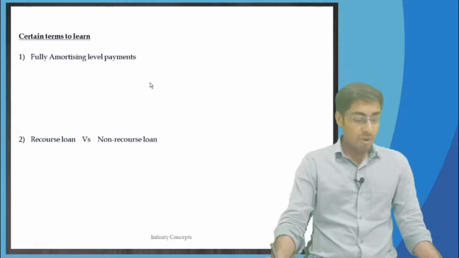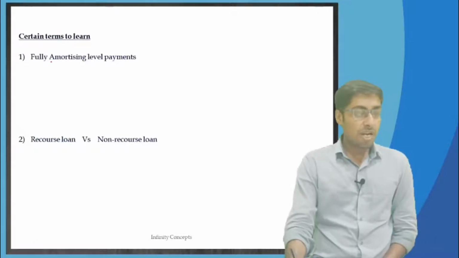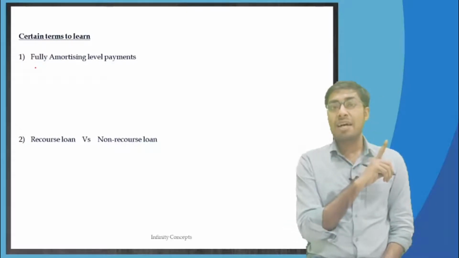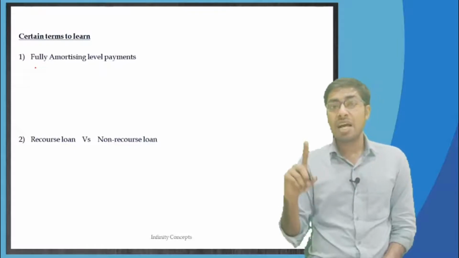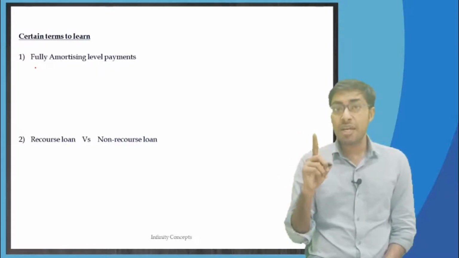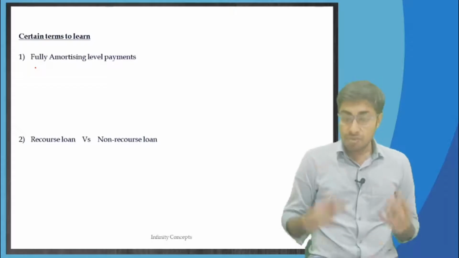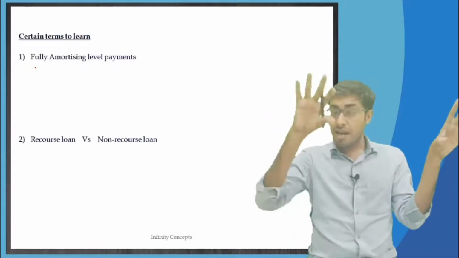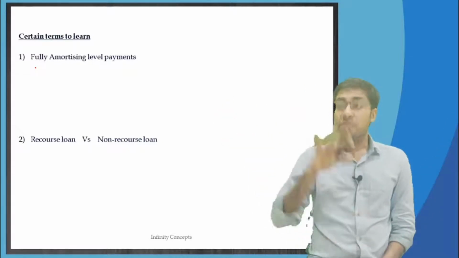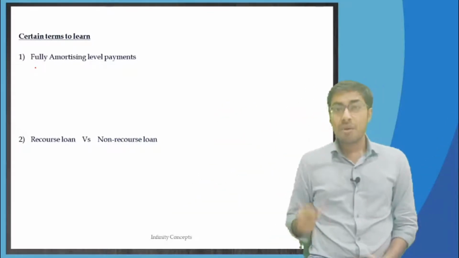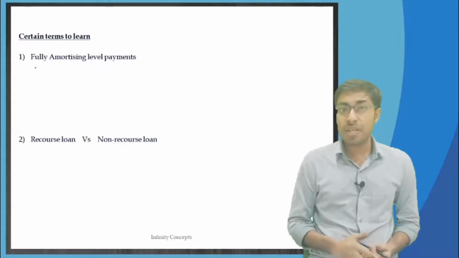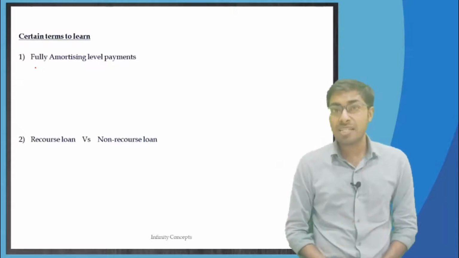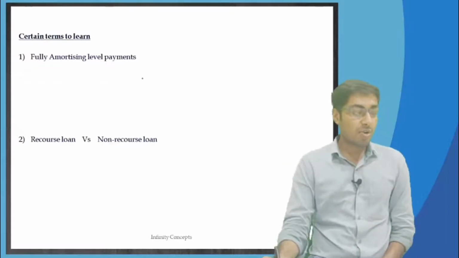Now coming to amortizing, fully amortizing level payments. Remember when we were in chapter 1, we had done fully amortizing and partially amortizing loans, when we were doing bond repayment structure, how the principal is getting paid back at that point of time. There was one bullet structure and amortizing structure. Within amortizing structure, we further divided into fully amortizing and partially amortizing, right? This is what we are looking at over here.